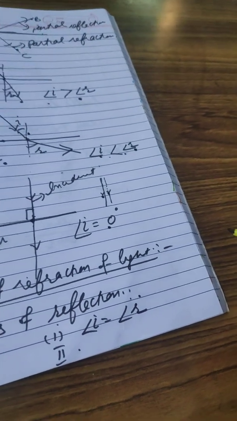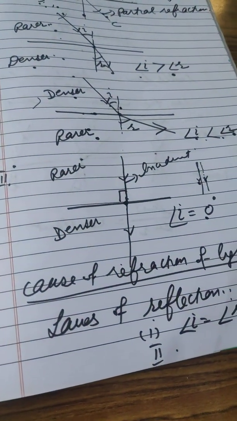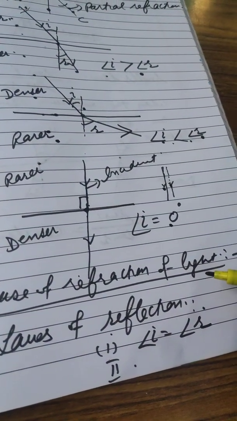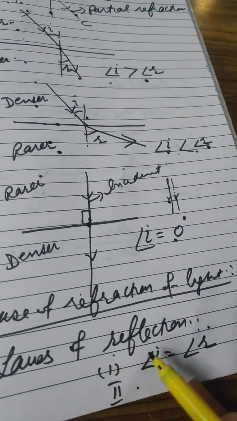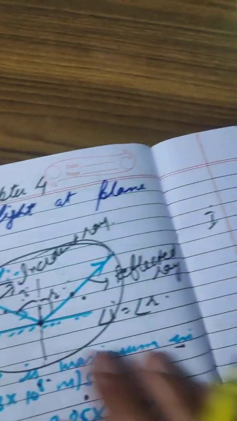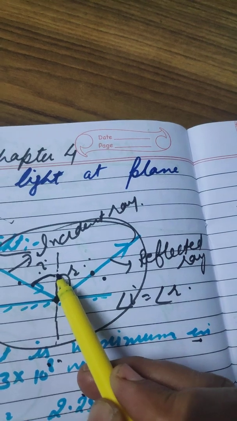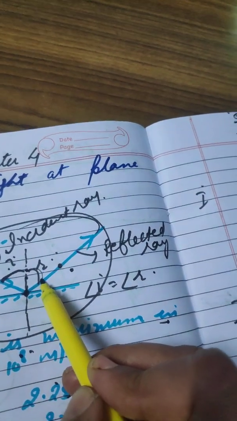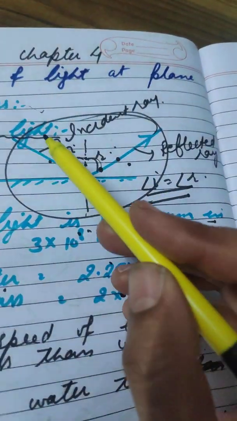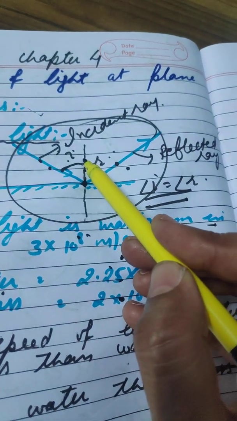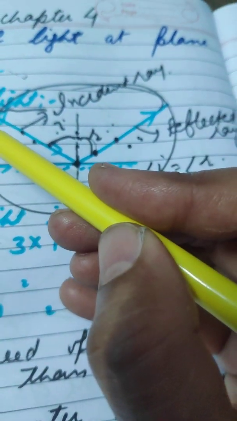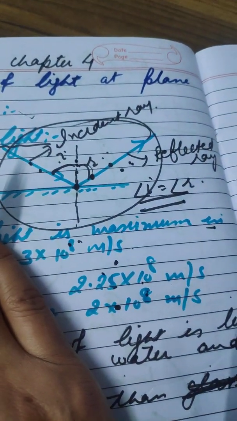Next, what are the laws of reflection? In lower classes you have done the laws of reflection. The first law is angle of incidence is equal to angle of reflection. This one. And the second law is the incident ray, normal, and reflected ray all lie in the same plane. All three are lying in the same plane.